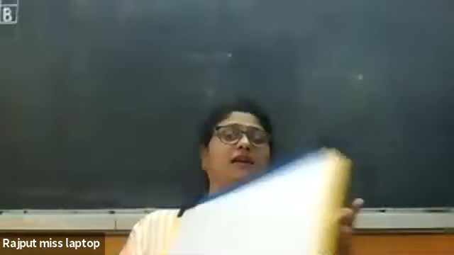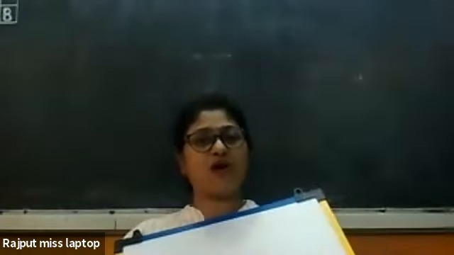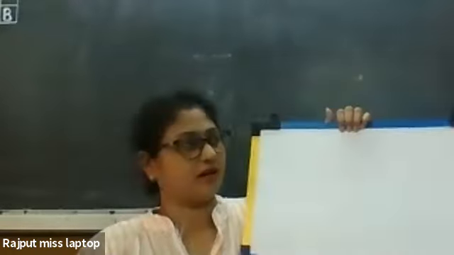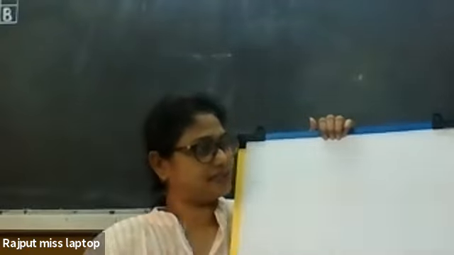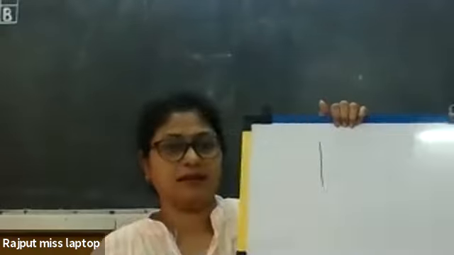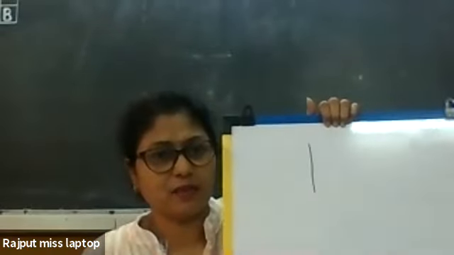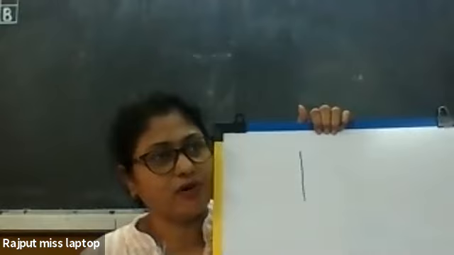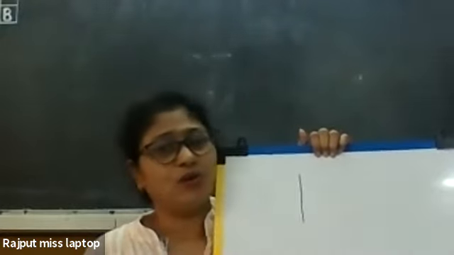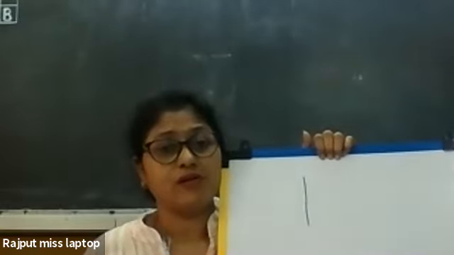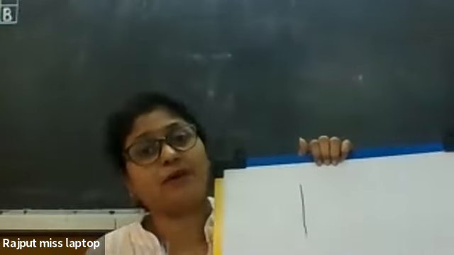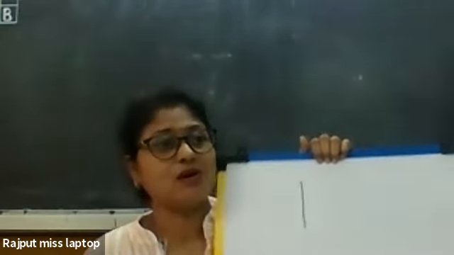look here, children. I want you all to look here on the board. Yes, look here. What is this? What have I written? Tell me, what have I written here on the board? Okay, standing line. Yes, it is a standing line, but this is a number also. This is number 1.